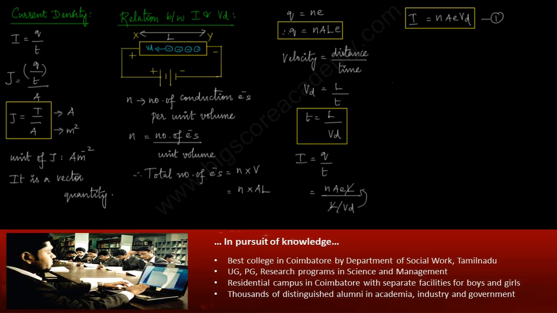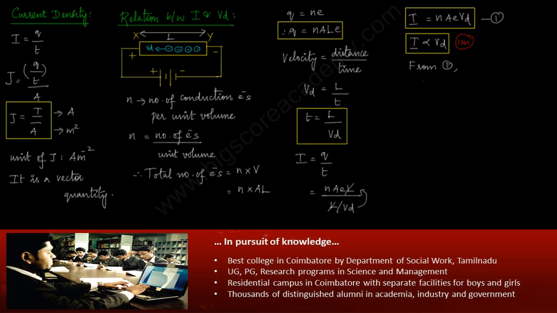The number of free electrons in the conductor, area and the charge are constant, so we can introduce the proportionality symbol here. I is proportional to Vd, which means the current flowing through a conductor is directly proportional to the drift velocity. So this is an important one mark question. Also from equation 1, we can derive the current density formula.